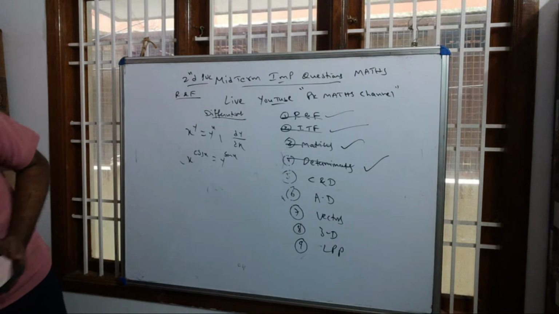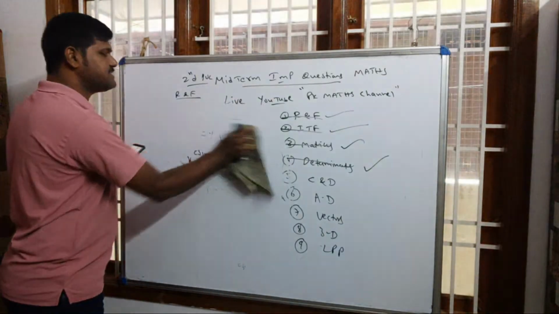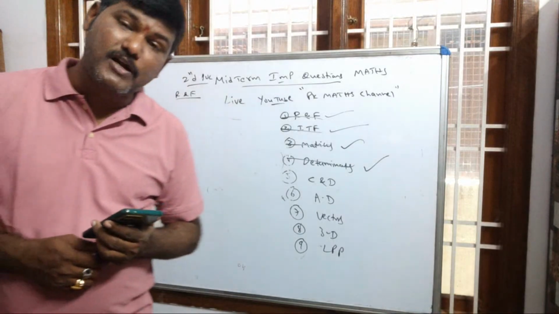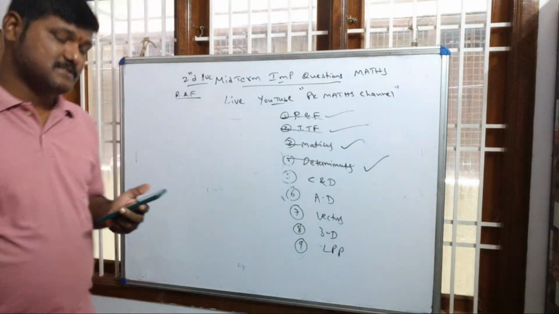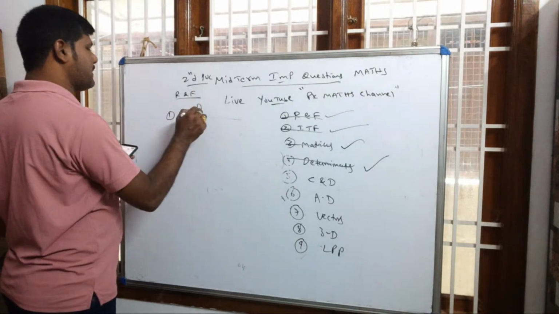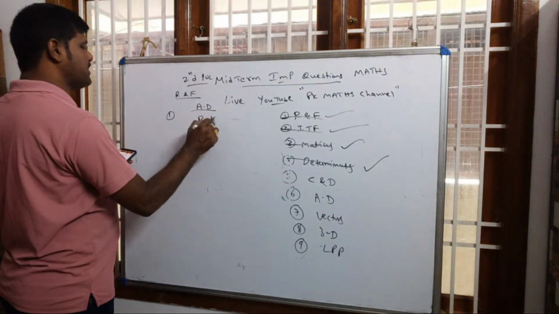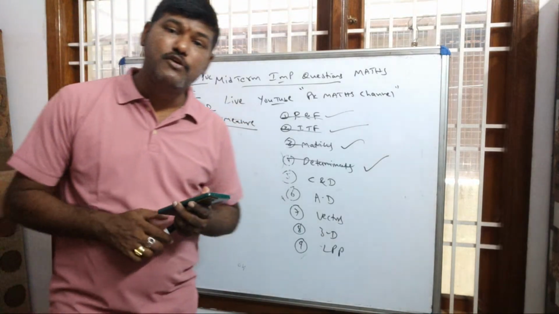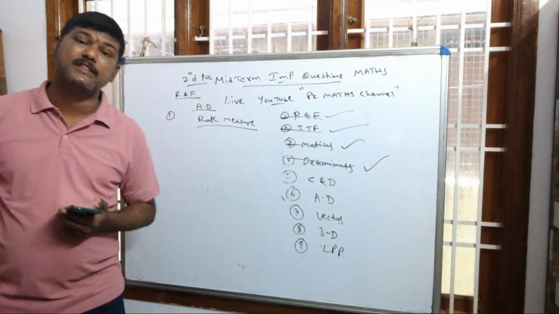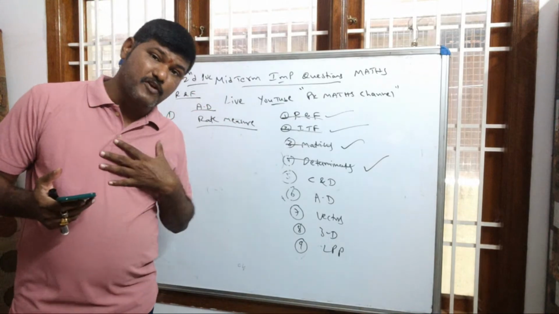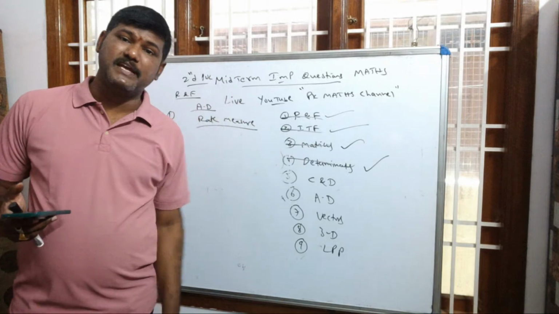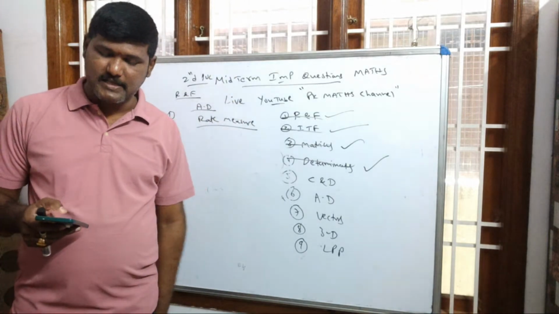Now, the unfortunate situation this year is that in application of derivatives, rate measure, they are not giving it for 5 marks. Then what will they do? They will give it for 2 marks. So how will they ask in application of derivatives, particularly rate measure? In rate measure, dear students, this video is useful for the students who are writing the midterm. It is not useful for me, it is useful for you. Very important questions, compulsory, they will come in the examination. That type of questions we are discussing.